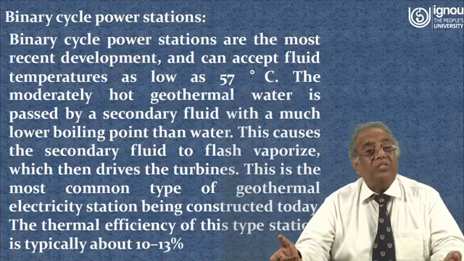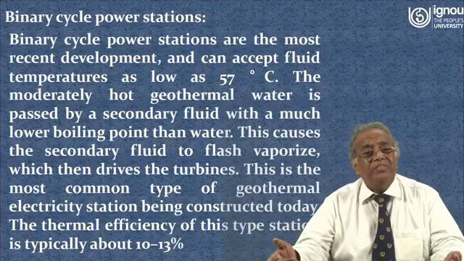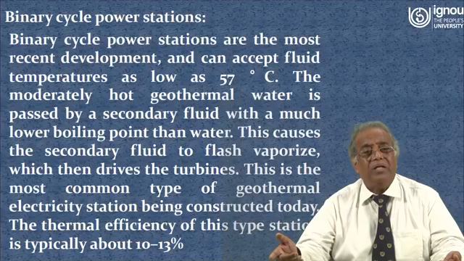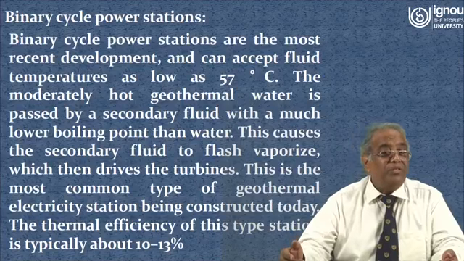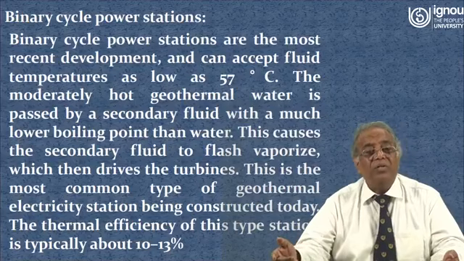This causes the secondary fluid to flash vaporize, which then drives the turbine. This is the most common type of geothermal electricity station being constructed today. The thermal efficiency of this type of station is typically about 10 to 13%.